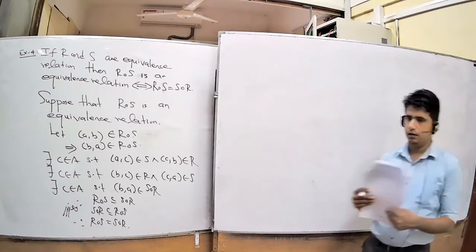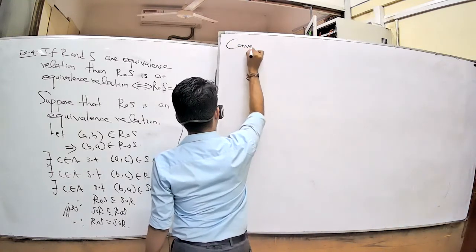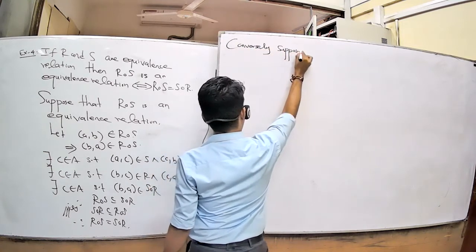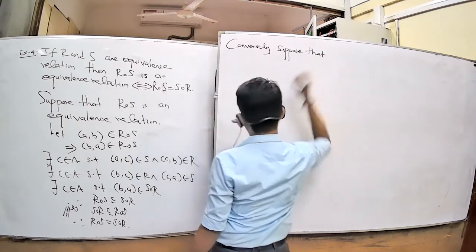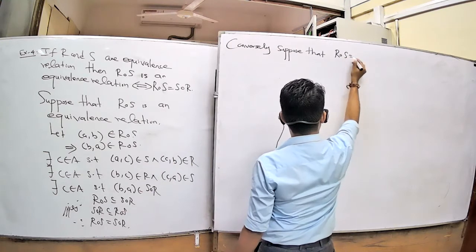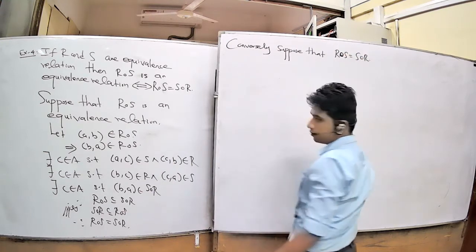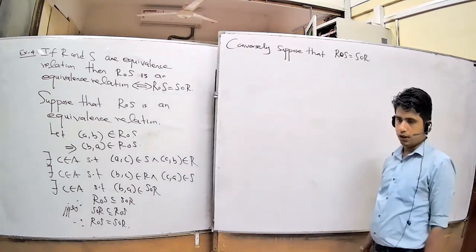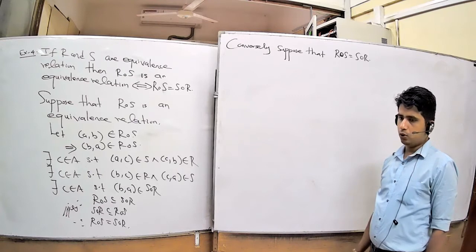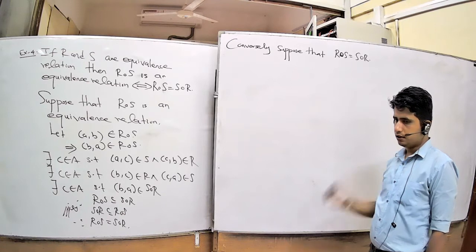Converse part, right? Conversely, suppose that R composition S equals S composition R. Now you want to show that R composition S is an equivalence relation. Therefore, you want to show that R composition S is reflexive, R composition S is symmetric, R composition S is transitive.